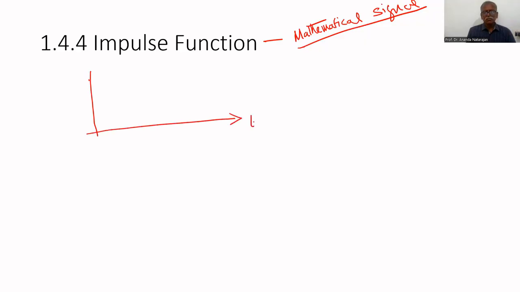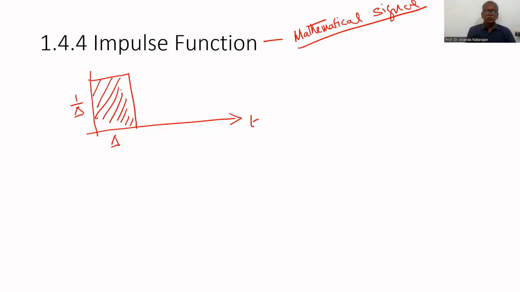We know that this is a pulse of width delta. Height is 1 by delta. Energy content is proportional to this area.